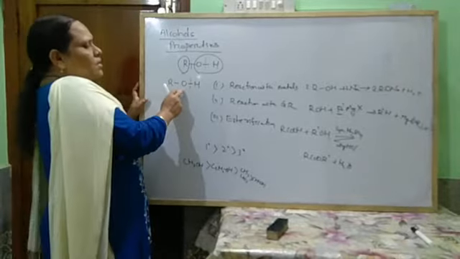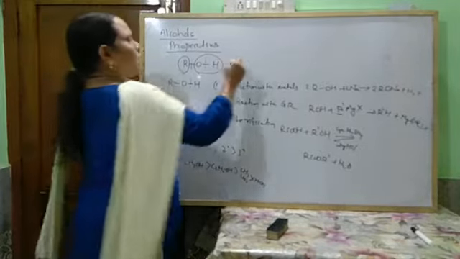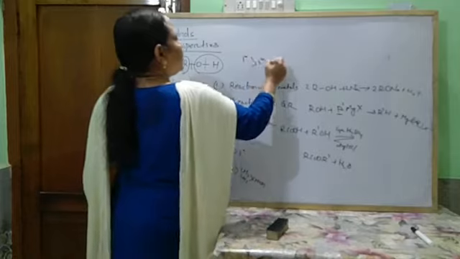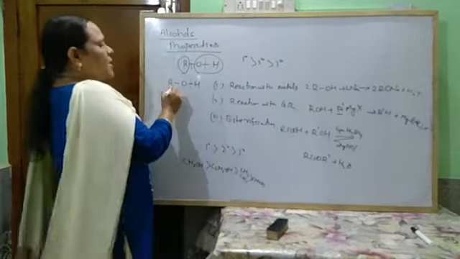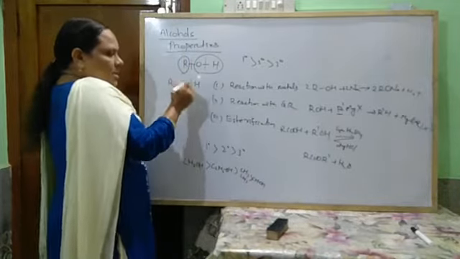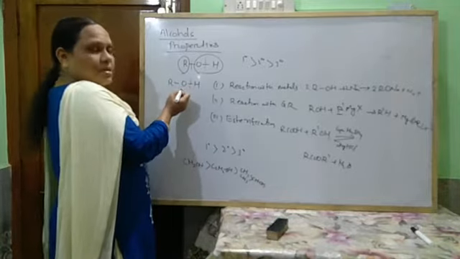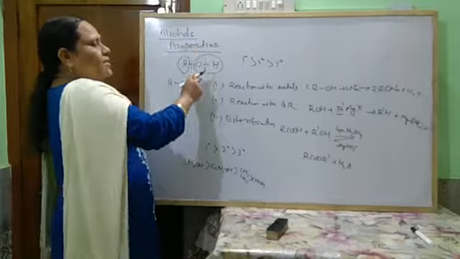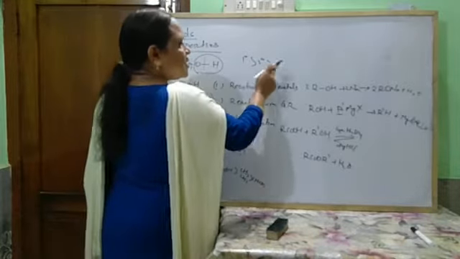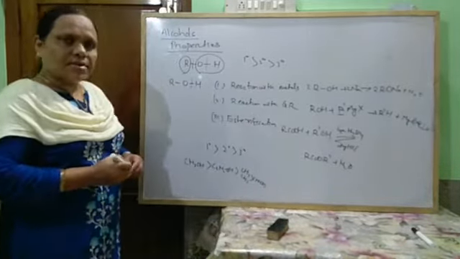So for reactions involving the cleavage of the O-H bond, the reactivity order is primary greater than secondary greater than tertiary alcohols.